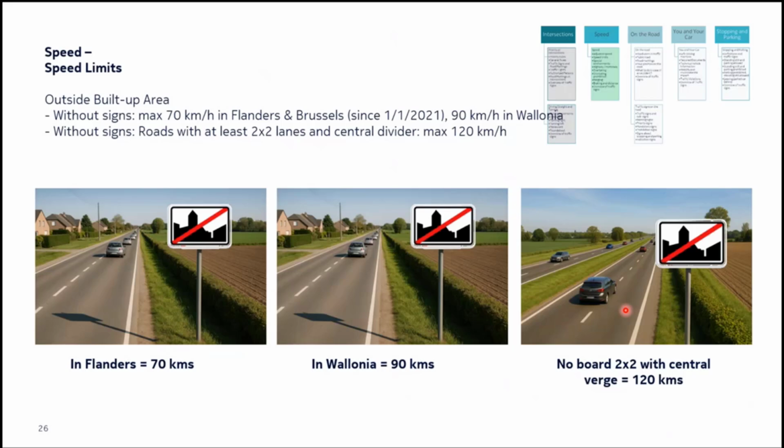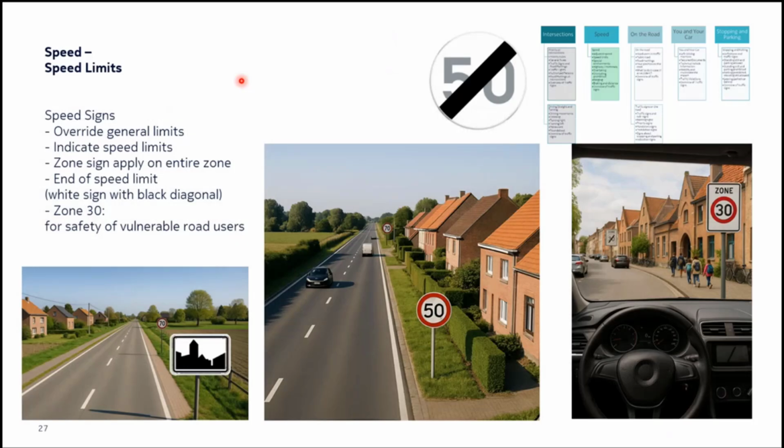Now, if there are no traffic boards outside built-up area, it doesn't matter where you are, in Flanders or in Wallonia. Outside built-up area, if there is a 2x2 lane separated by a central verge, and no traffic boards, then you're allowed to do 120 kilometers per hour. This is the regulation, and this applies everywhere in all the regions.